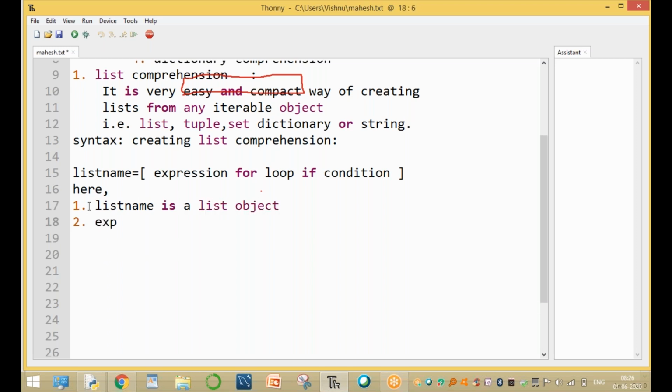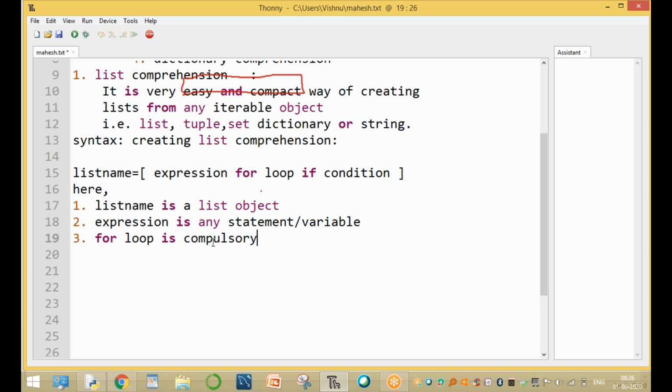And the second one, the expression, is any statement or variable name. Next one, the for loop. The for loop is compulsory.